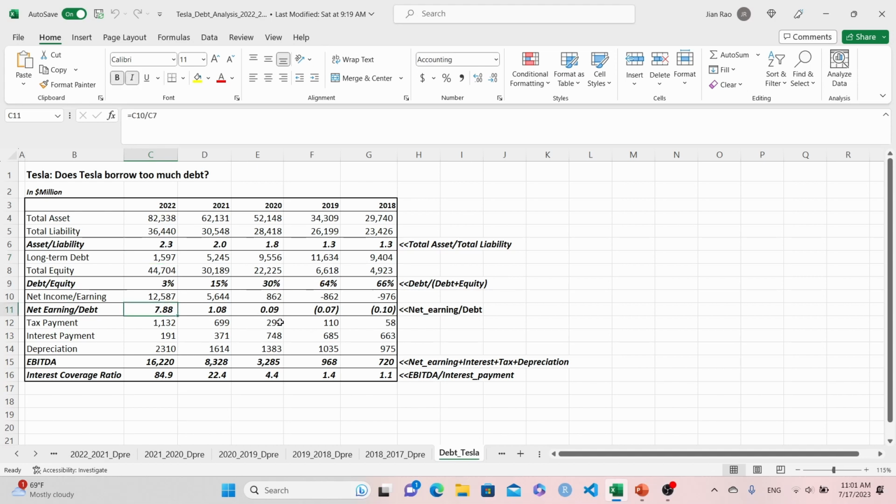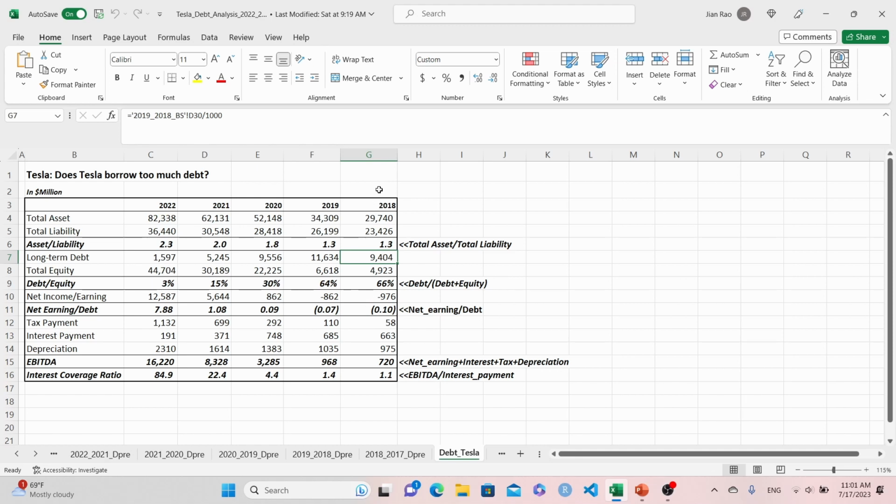If you look at 2021, here is something pretty interesting. The net earning was 5.7 billion, and almost the same amount in long-term debt in 2021. So if the company wanted to, they could pay off the long-term debt with no issue. Back in 2018, the company was actually in a loss situation and borrowed about 9 billion in long-term debt.